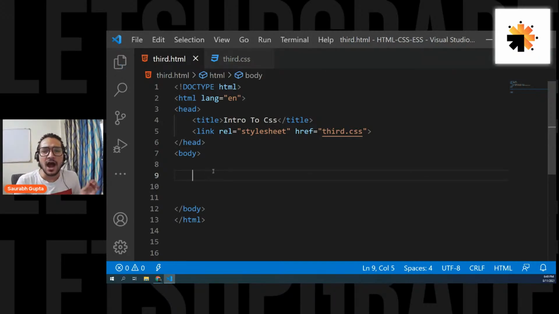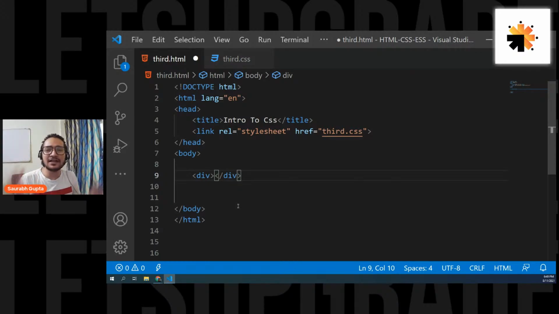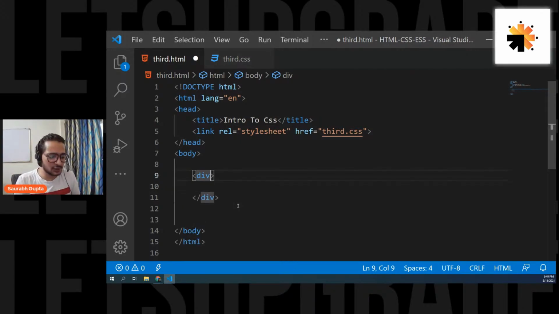So now let's see how to create containers. The tag that you use to create containers is called a div. The first and one of the most used tags to create containers is the div tag, which simply stands for division. It will create a section on the page or a box on the page, which will easily help you to create a container. Simple. So now let's give it a class, and let's simply give it a class of 1.